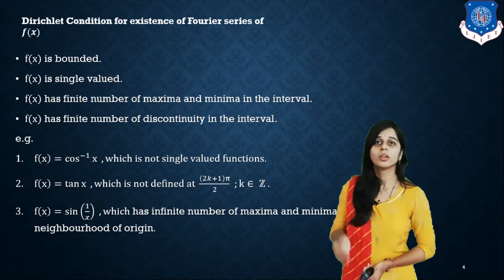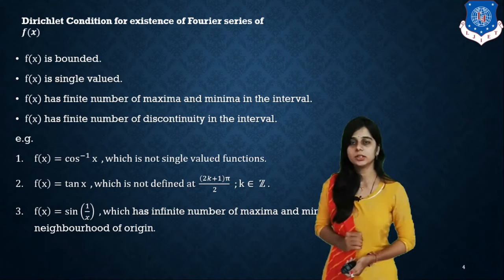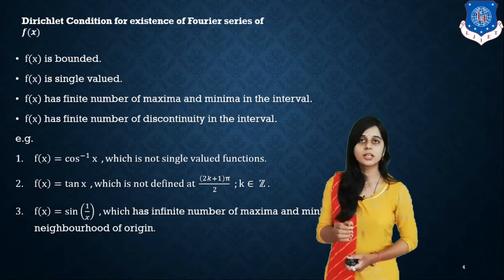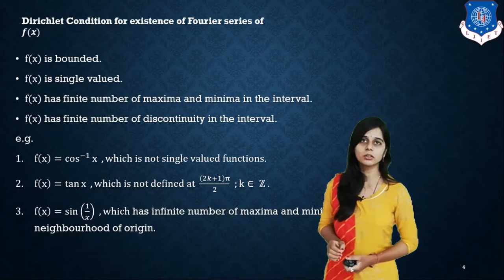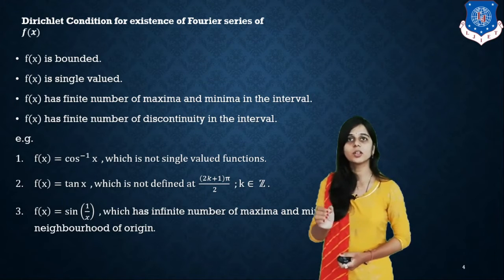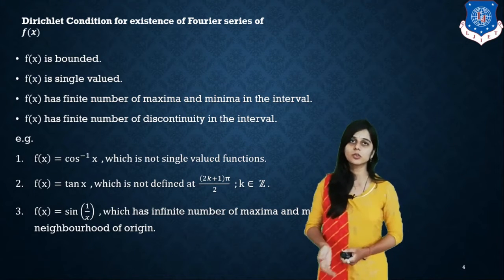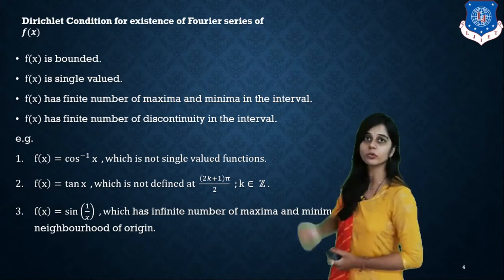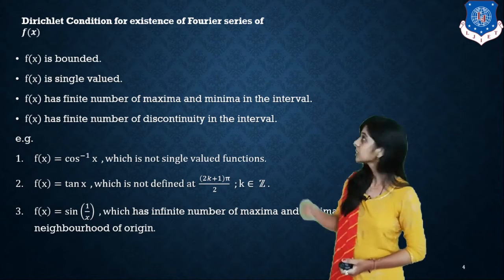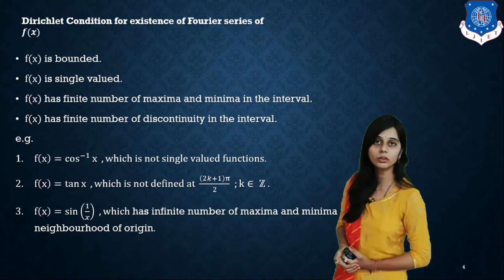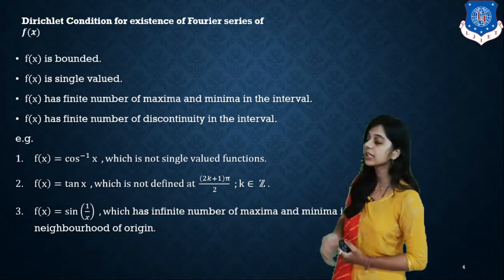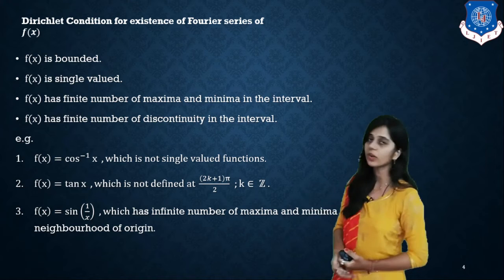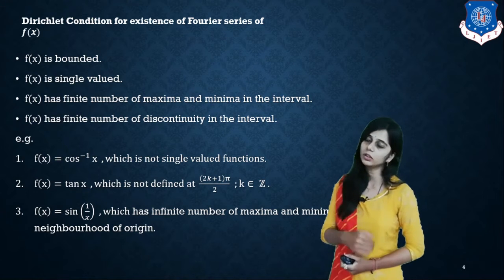So Fourier series is always applied for the periodic function, but there are some necessary conditions, the Dirichlet conditions, for the existence of the Fourier series. First condition is f of x is bounded. Second one is single valued function. Third one is f of x has a finite number of maxima and minima in the interval, and f of x has a finite number of discontinuities in the interval.